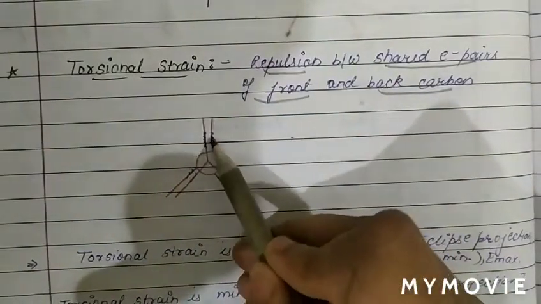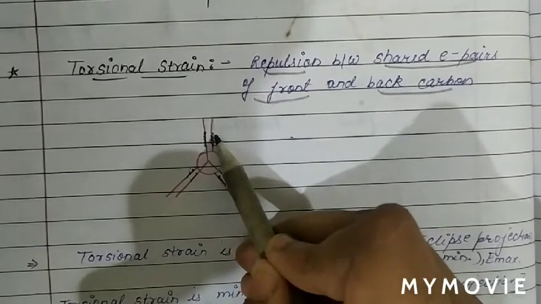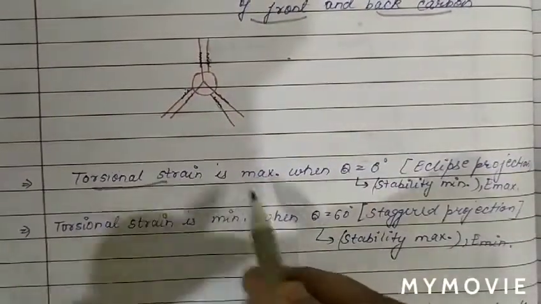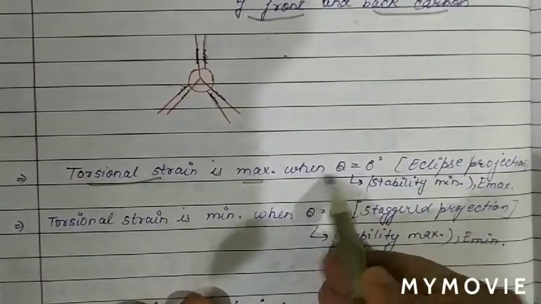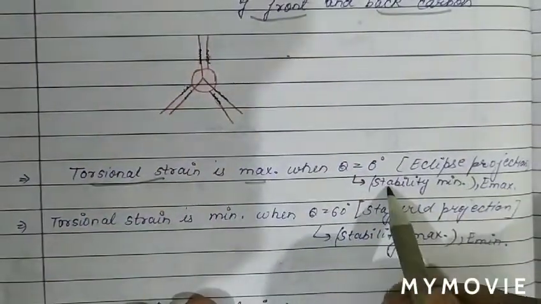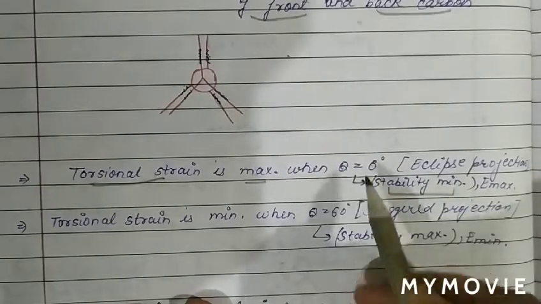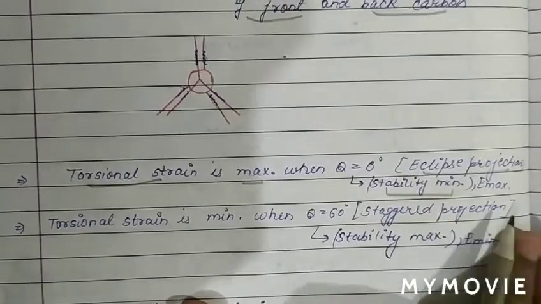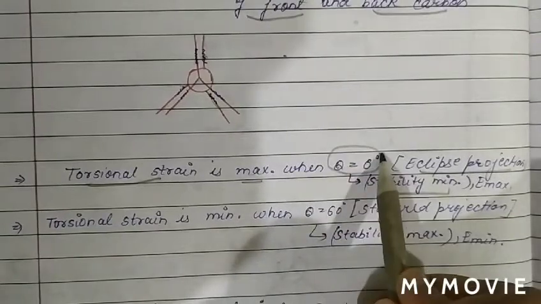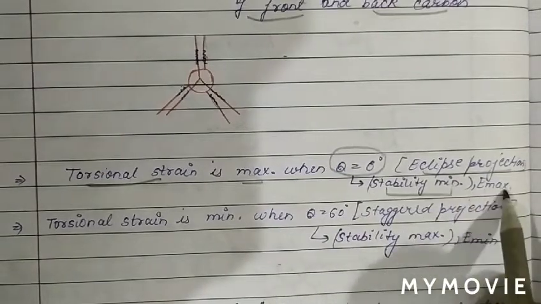And we see torsional strain is maximum when theta is equal to 0. This position we call the eclipse position. So torsional strain is maximum when theta is 0, and it is also the least stable with maximum energy. So at theta equal to 0, when the torsional angle is 0, the torsional strain is maximum; this is the eclipse position, with minimum stability and maximum energy.